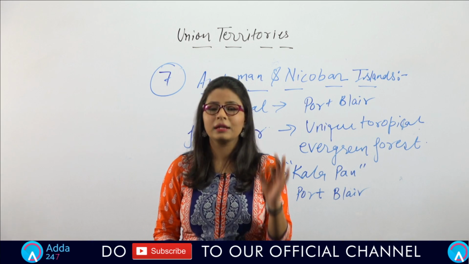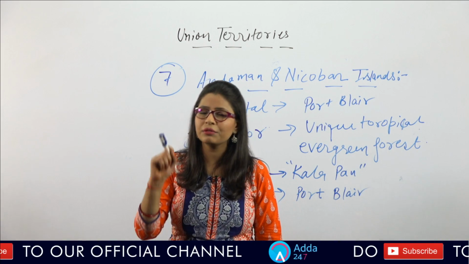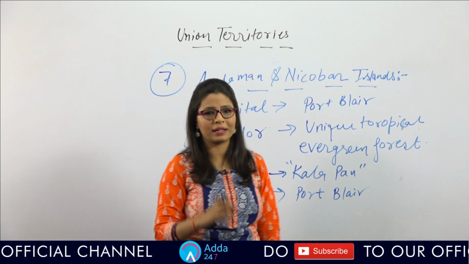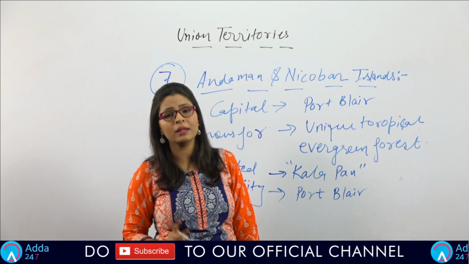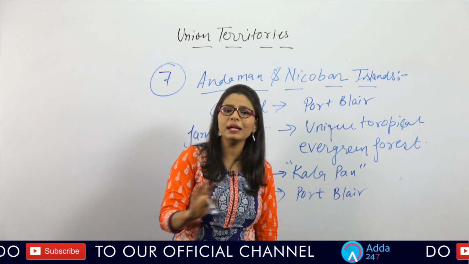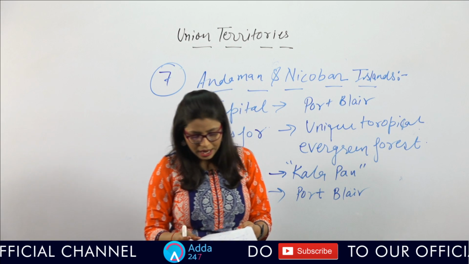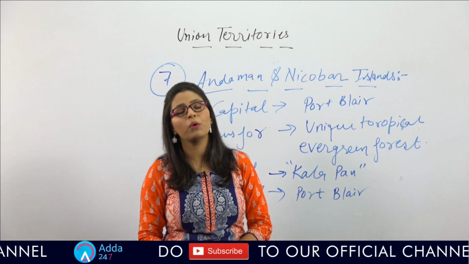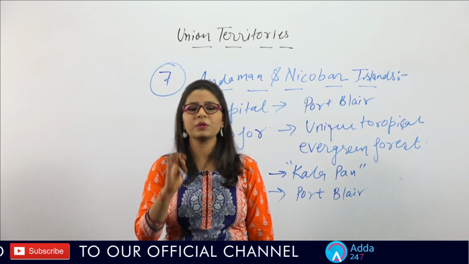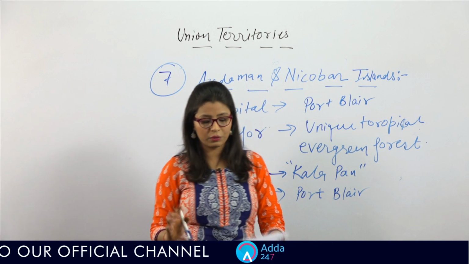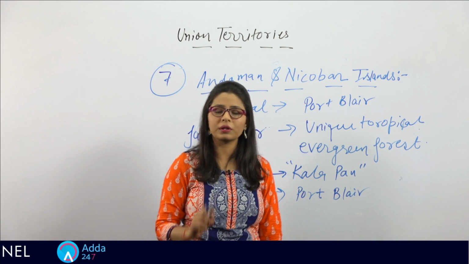I repeat, the first union territory is Delhi, and it was converted into a UT in 1956. It is also known as the NCR urban area, where NCR is National Capital Region, which includes many regions like Greater Noida, Ghaziabad, Faridabad, Noida, etc. And this city is located on the bank of the holy river Yamuna. If I talk about the famous tourist places of this UT, they are Lotus Temple, India Gate, which is known as the Pride of India, and Jama Masjid, which is one of the largest mosques in India.